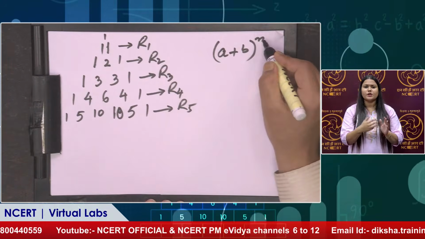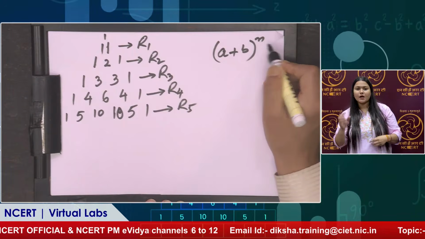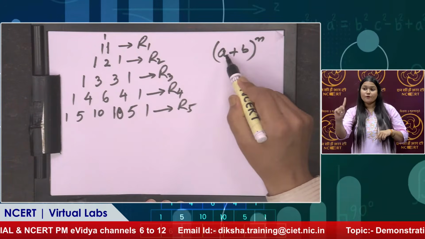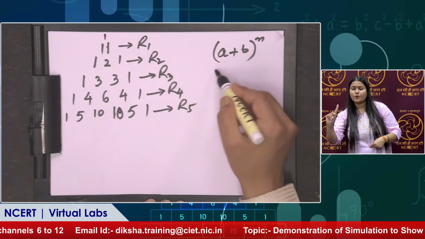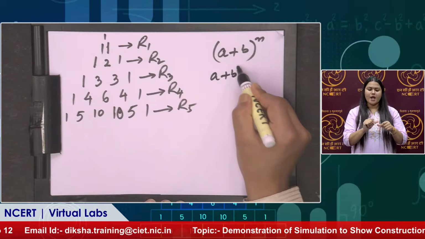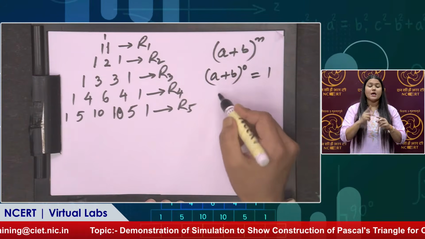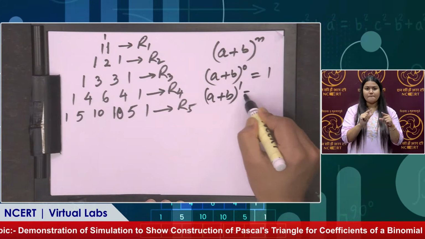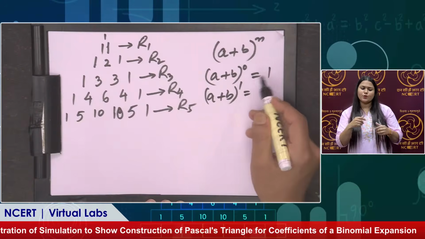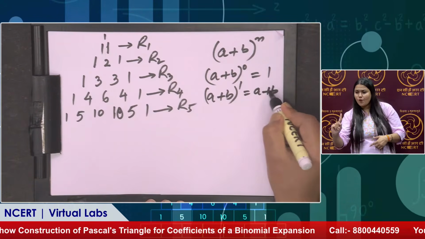Like if n is 0, we will get (a plus b) whole power 0, that will be equal to 1, because anything raised to power 0 is 1. If it is 1, we will write (a plus b) power 1, that will be equal to the same number, so this is equal to a plus b.